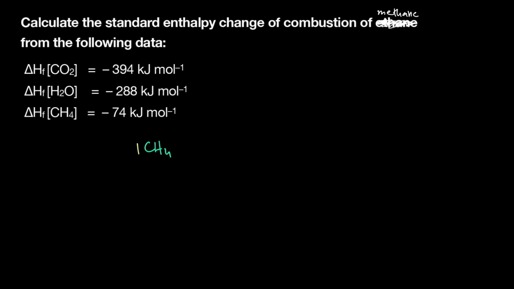So we have balanced this part already. It will be 1 mole of methane, right? It reacts with oxygen to form carbon dioxide and water, right? Now only 1 mole of carbon dioxide will form because we still have this one carbon atom. How many H2O will form? 2 moles. So how many oxygen atoms are there? 4. So we have 2 O2, right? We have 2 O2 here.